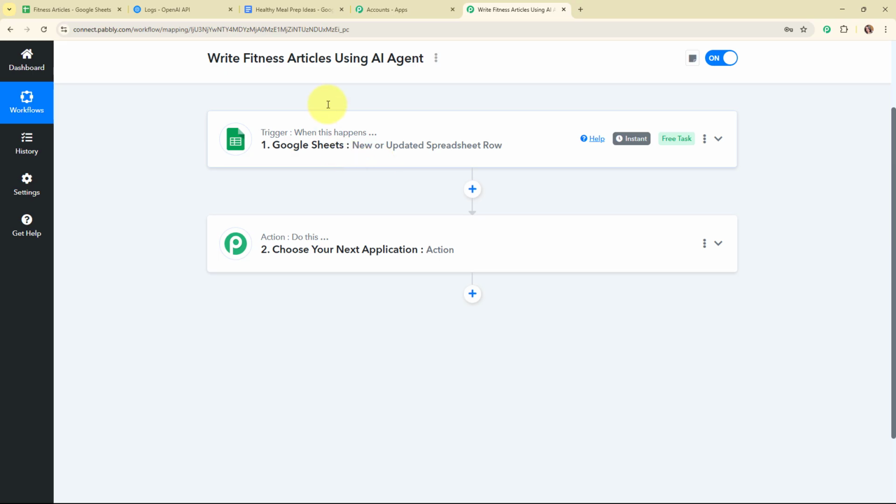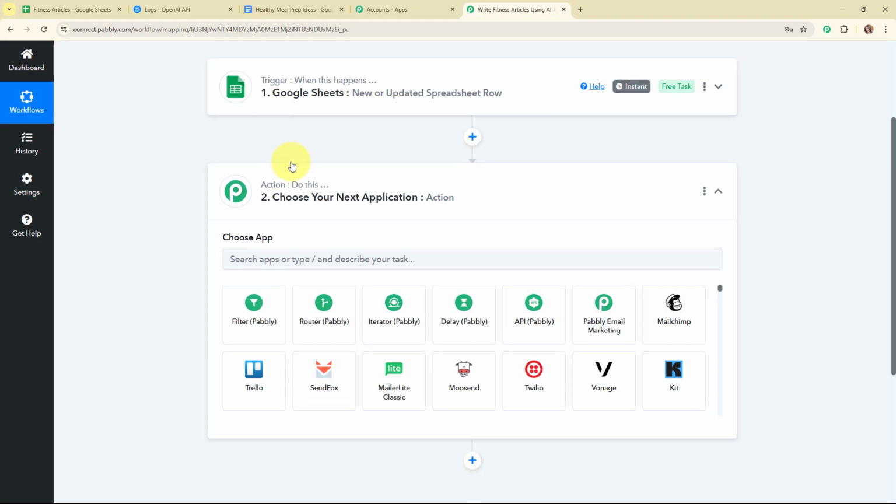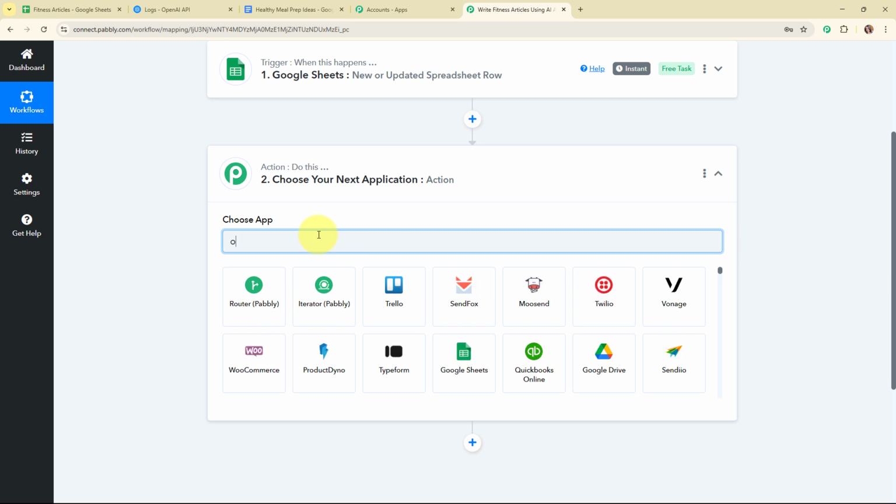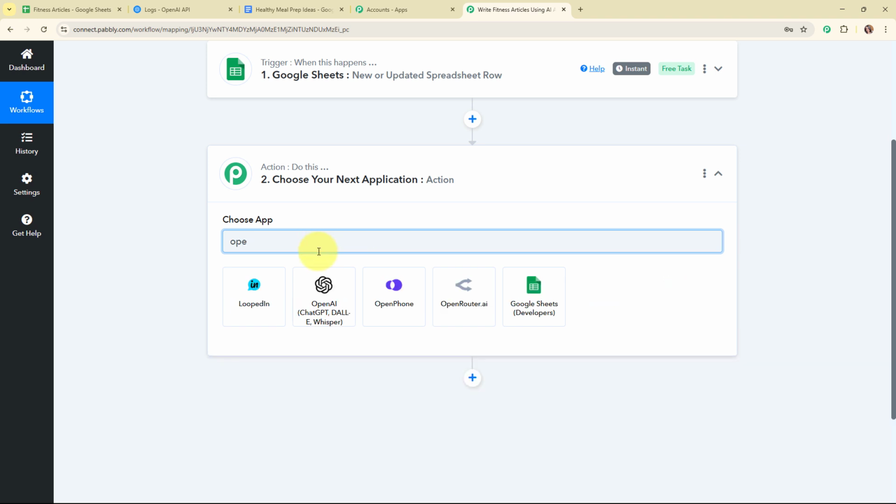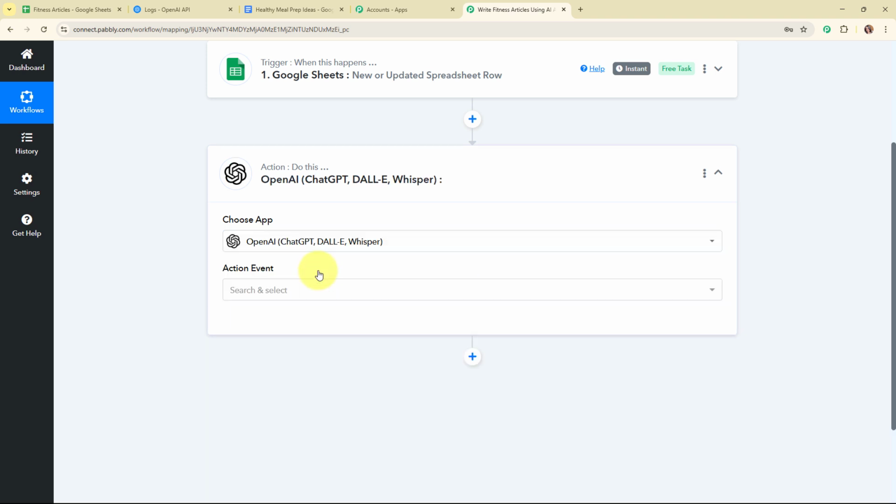So once we have received all the details from our Google Sheets, using the details automatically, I want to generate the fitness articles using OpenAI. So for that, here in this action step, I'm going to select my action application as OpenAI. OpenAI is a company that develops advanced AI tools and models like ChatGPT. People use OpenAI to create content, write code, answer questions, and even generate creative ideas.